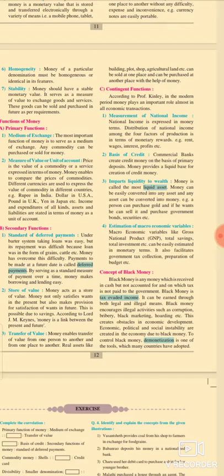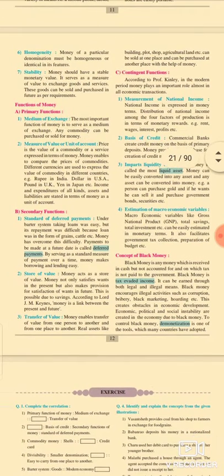So money plays an important role in the contingent function, measurement of national income, base of credit, imparting liquidity to wealth, and the estimation of the macroeconomic variables. So students, here we have completed all the functions of money. All functions of money are important. I hope you better understood all the functions of money. Now I will explain the last concept in the lesson, the concept of black money.